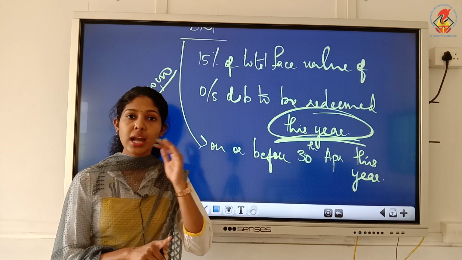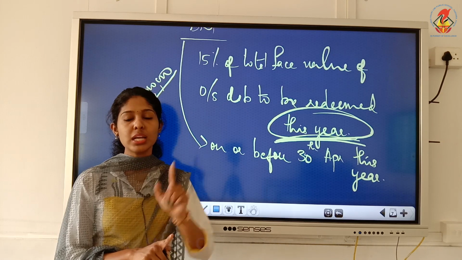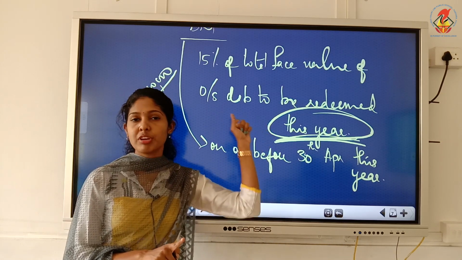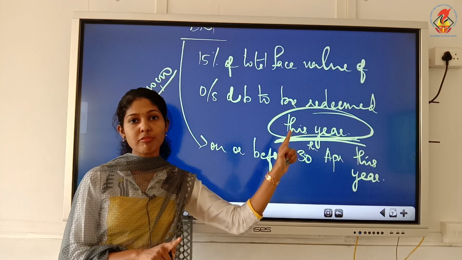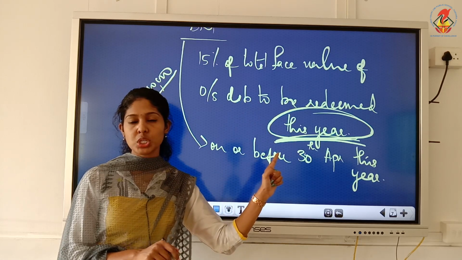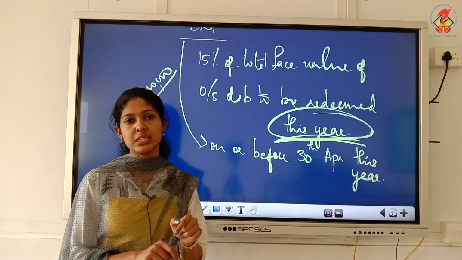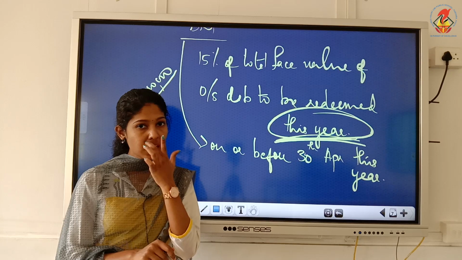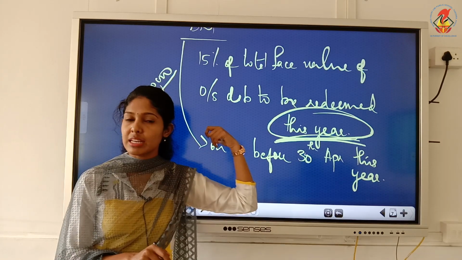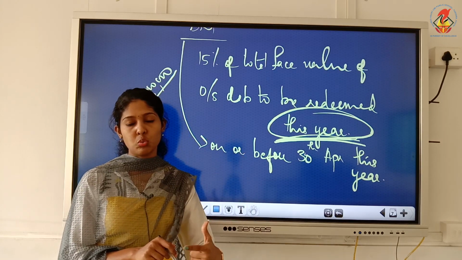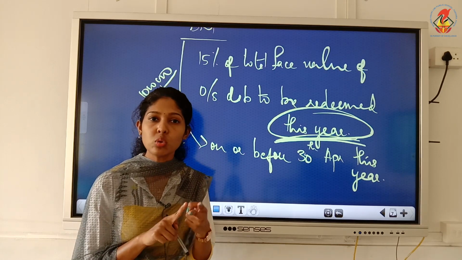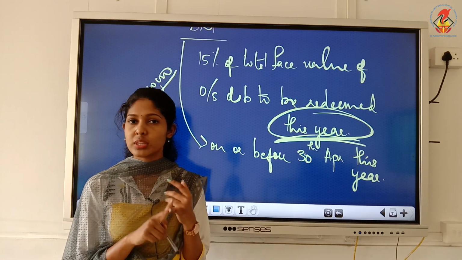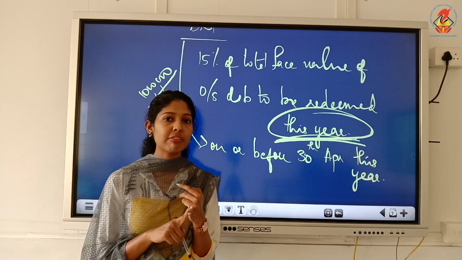Okay. Now regarding DRI, what is the rule? 15% of total face value of outstanding debentures to be redeemed this year. So this year, how much are we going to redeem? Are we redeeming the entire 10 lakhs? No. We plan to redeem in 2 equal installments. So this year, we will be redeeming only 5 lakhs.